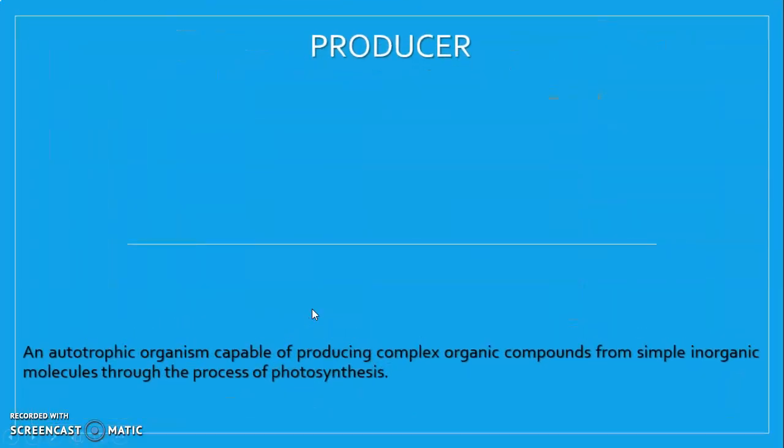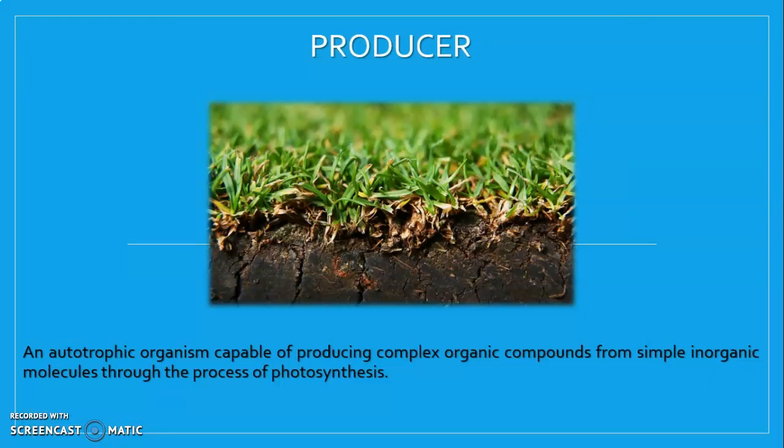Now we have a producer. A producer is an autotrophic organism capable of producing complex organic compounds from simple inorganic molecules through the process of photosynthesis. Guys, in other words, a producer is an autotrophic organism, so it means that a producer can produce its own food. This basically applies to plants, because remember that plants can produce their food by photosynthesis. They do not need something else.